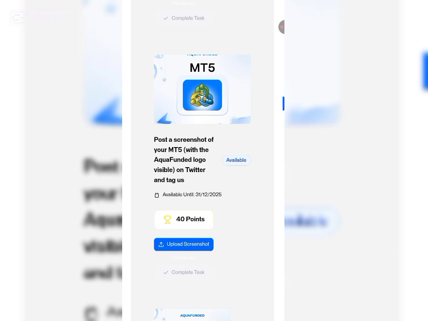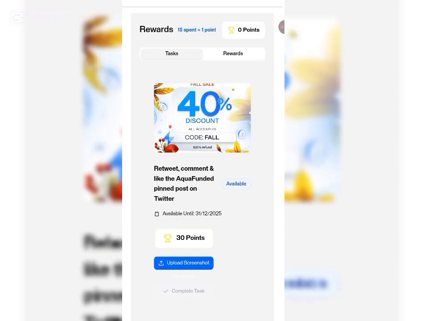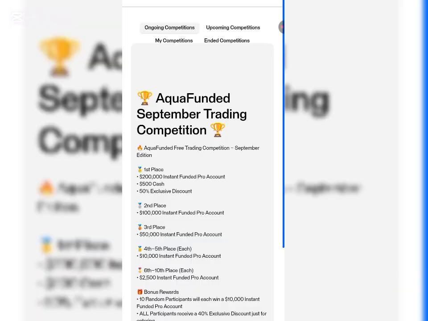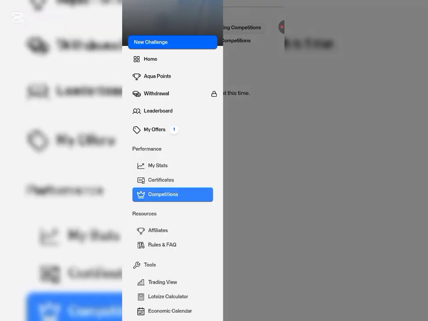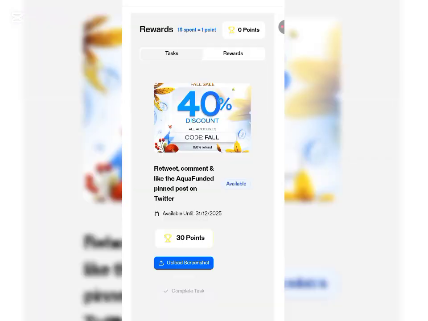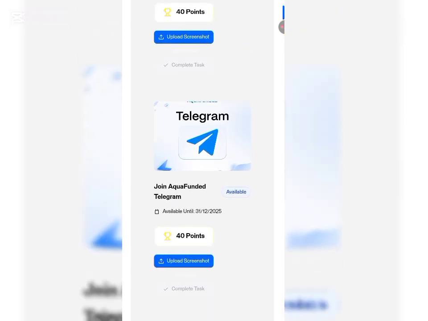So if you know that you are not able to do the tasks right here, and you feel it's not easy for you, all you have to do is just click on dashboard. Then you can now go ahead and go to the competition account. As you can see loading on the screen, this is the ongoing competition. Then you can click on the upcoming competition right here. There is no competition available at this time, so you can keep on checking to see if they will have any competition available that you can join. But aside from that, you can go ahead and do these tasks right here and get your free profile account.